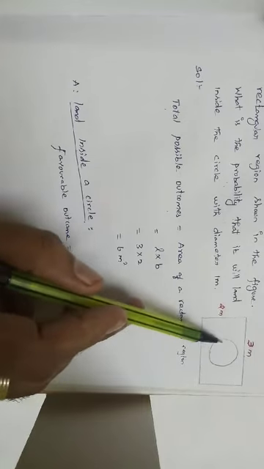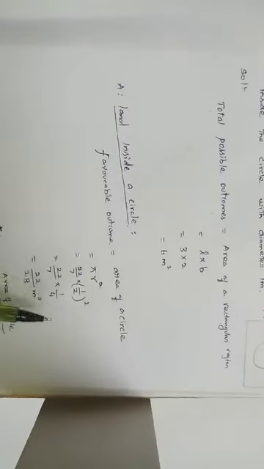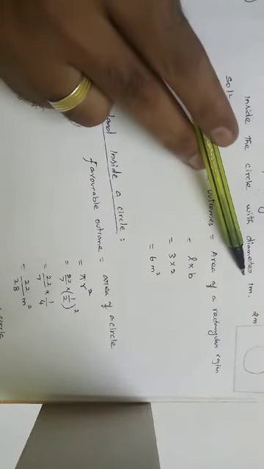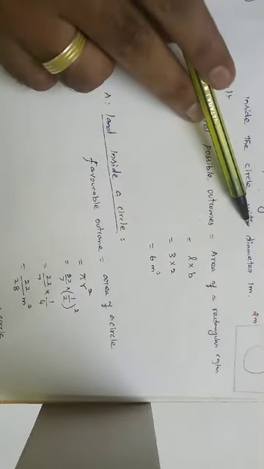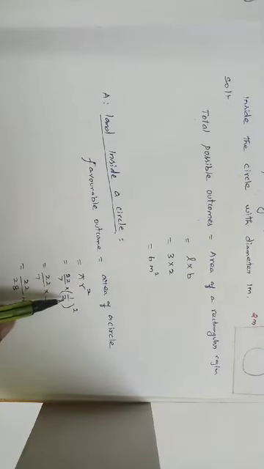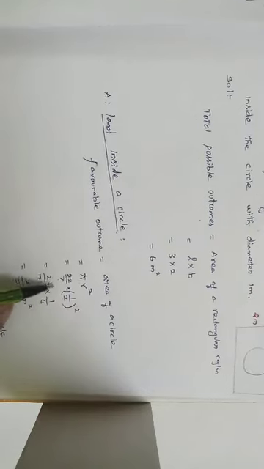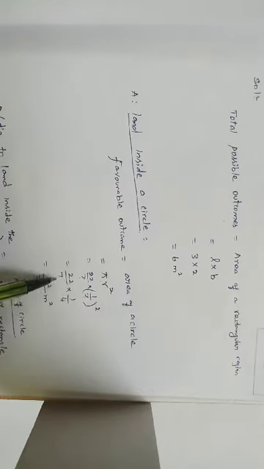So where should it lie? Inside the circle alone. So what is the area of the circle? Area of circle formula is pi r square. We already know that the diameter is equal to 1 meter, which means the radius is half of the diameter, so that is 1 by 2. Pi value is 22 by 7. Substitute and simplify. First apply the square: 1 square is 1, 2 square is 4. So 1 by 4. Multiply 22 into 1, 22, divided by 7 into 4, 28. So 22 by 28 meter square.